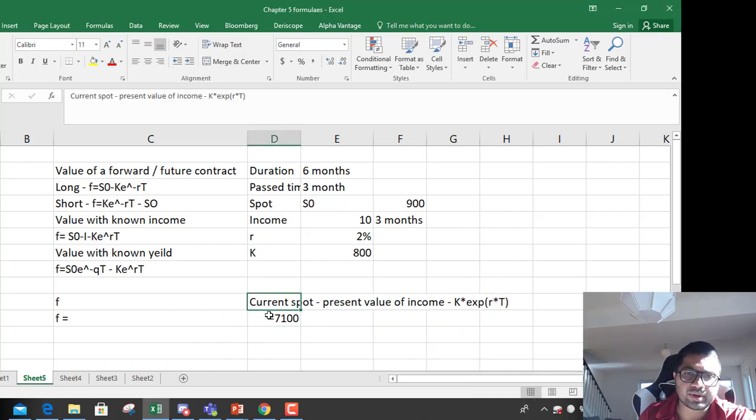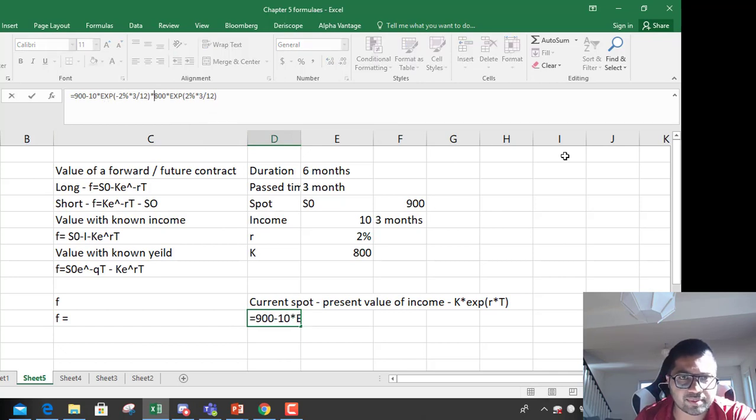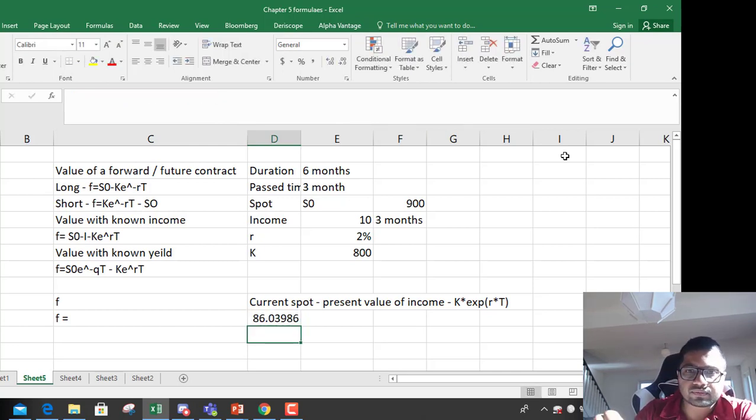Did I put interest signs everywhere? Oh, I did multiply. It should be minus, that's why it went to 7,000. So you would be making $86 on this bond contract because price has gone up from 800, that is your price, to 900 now. This is how to calculate when income is given.